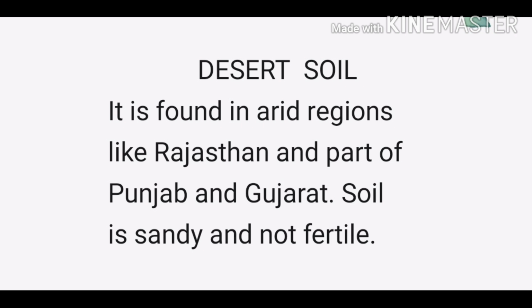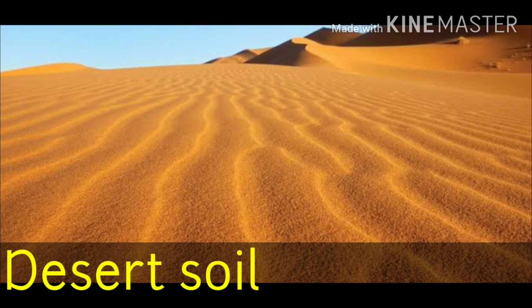The soil here is sandy and not fertile. It is good for growing crops like wheat, gram, dates, etc. The desert soil contains large quantity of sand but lacks in humus content. Most of the desert soil is infertile.